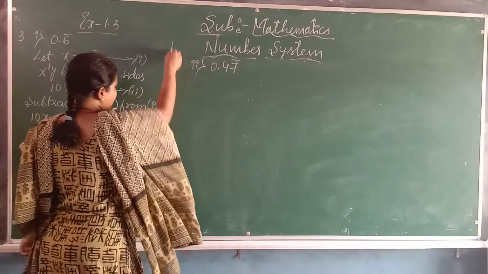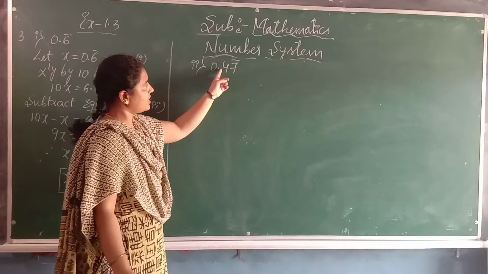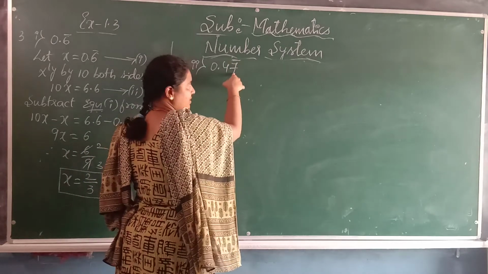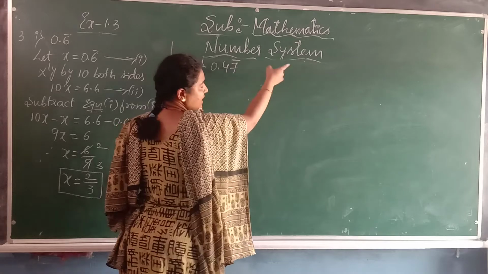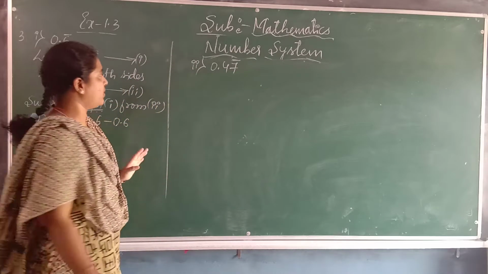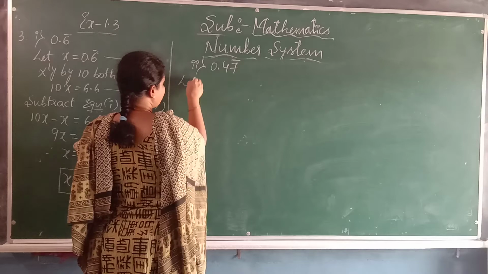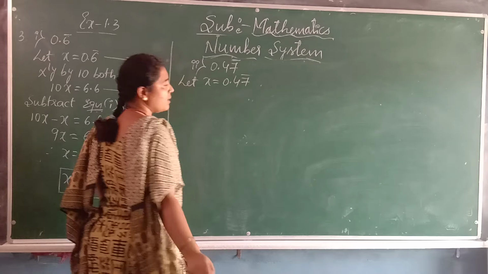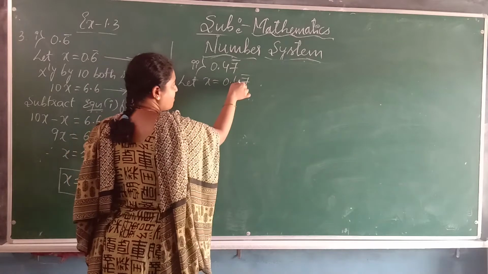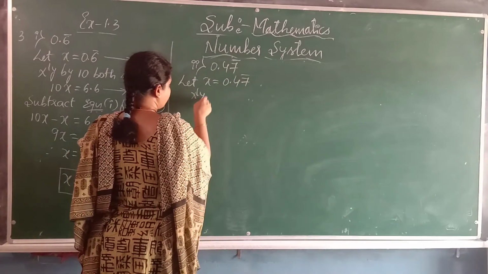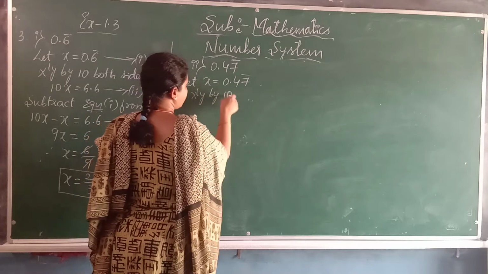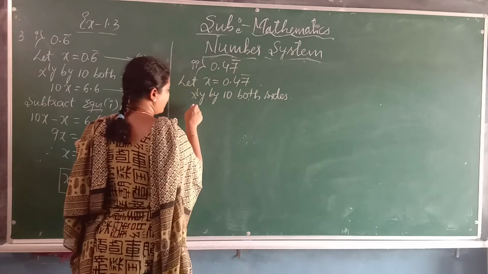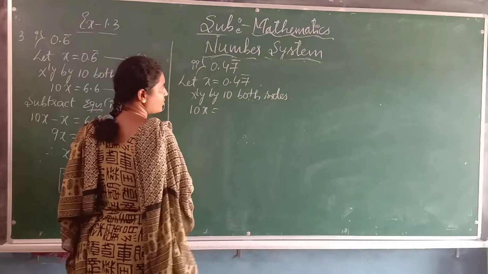Like this only, let us solve one more problem. 0.47 bar. See here, the bar is given only to 7, which means 7 only is repeating continuously, not 4. Now take this one as x. Let x equal 0.47 bar. Now to this multiply by 10, both sides. We will get 10 into x equals 10x.